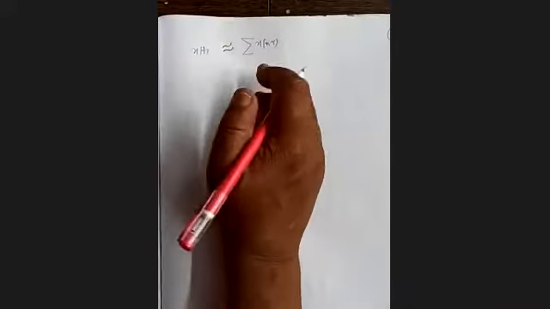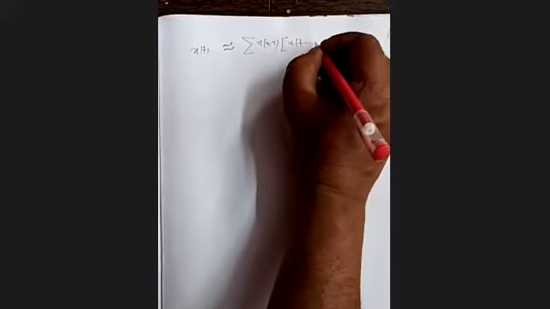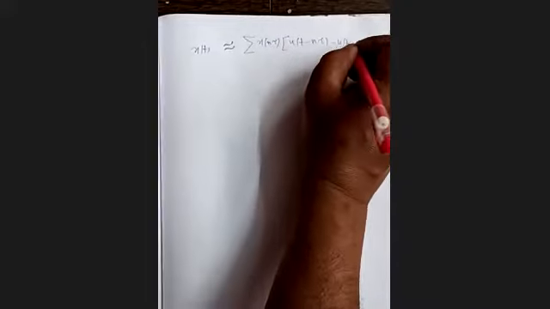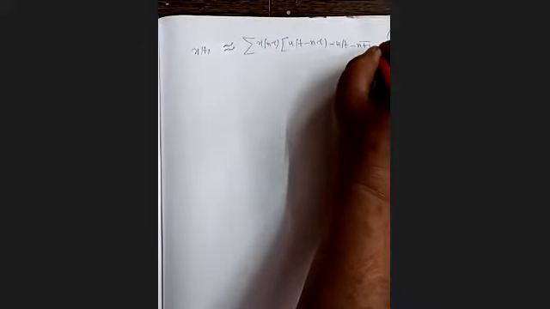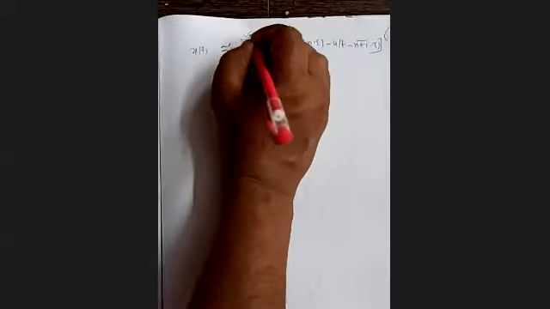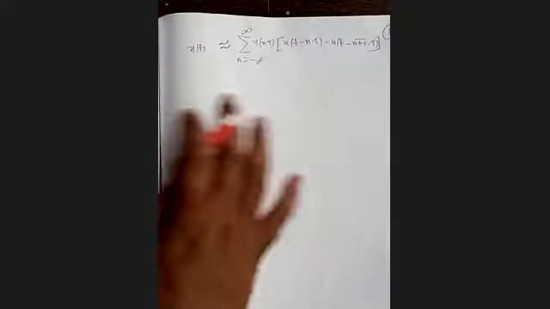So it is x n tau into u t minus n tau minus u t minus n plus 1 into tau, n varying from minus infinity to plus infinity. That is this particular thing.